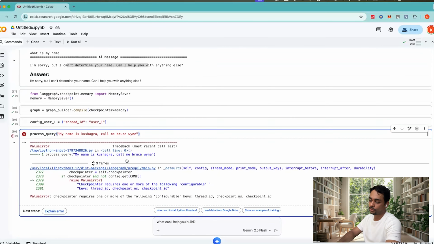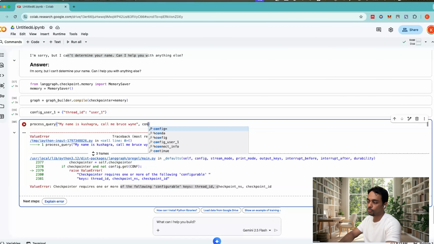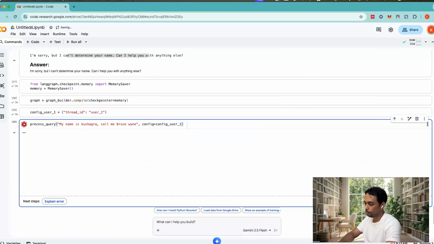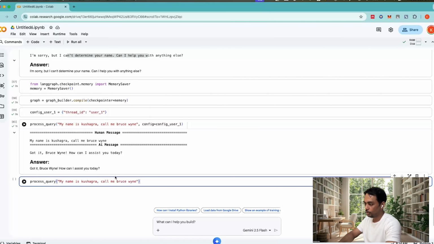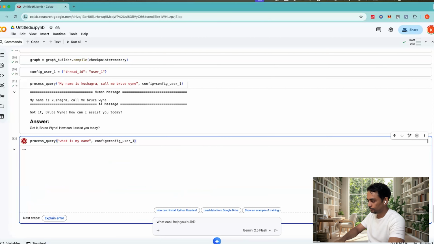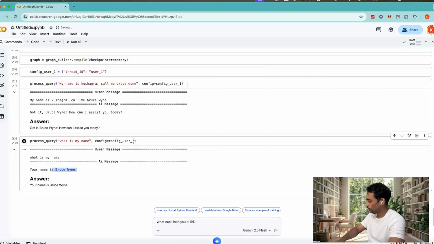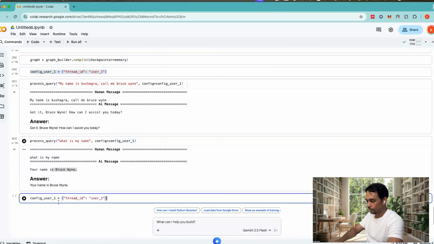Now the configuration is not optional. You see this error. I need to pass the configuration also, otherwise this code will fail. Why is it happening? Because I have compiled it with memory. It needs the configuration. Now, the configuration must have a user ID. So this is defined. I have given it my name. Now let's check what is my, oh, this is my mistake. Let me add this. Now it knows, see, it knows my name.